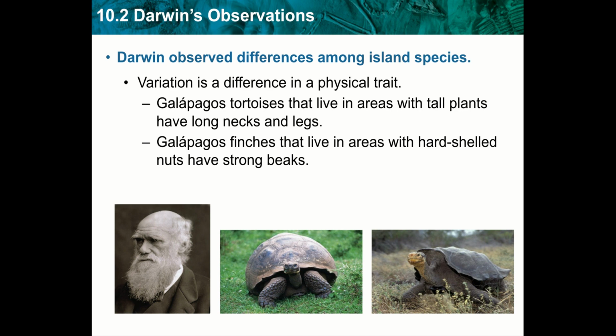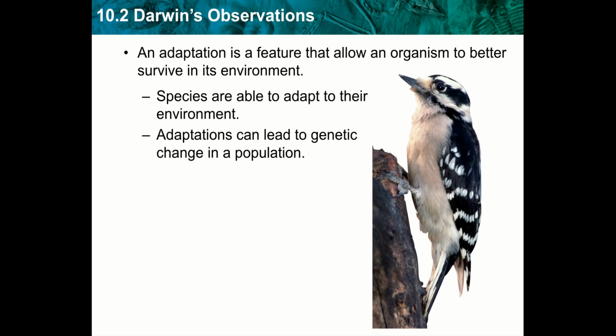He's really most known for finches, the Galapagos finches. Those finches that live in areas with hard-shelled nuts are going to have shorter, stronger beaks. Those that have long, curved beaks tend to live in areas where there are flowers, where they have to reach their beaks far down to get the nectar or the food that they need. So all these were observations that he made, and he looked at the varying traits between tortoises on the island and finches on the island.